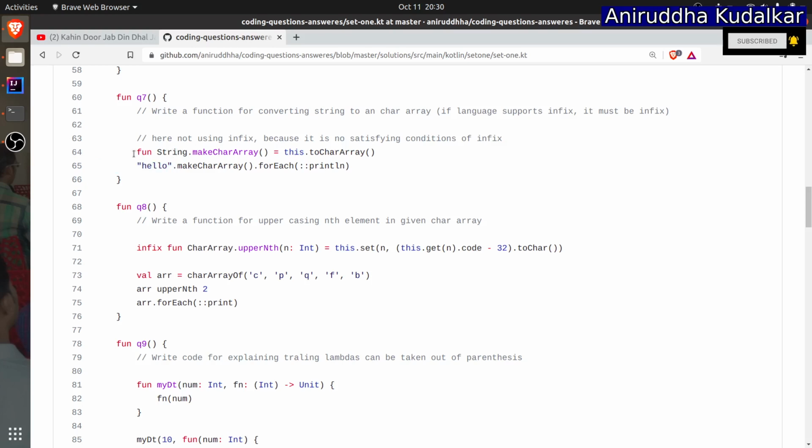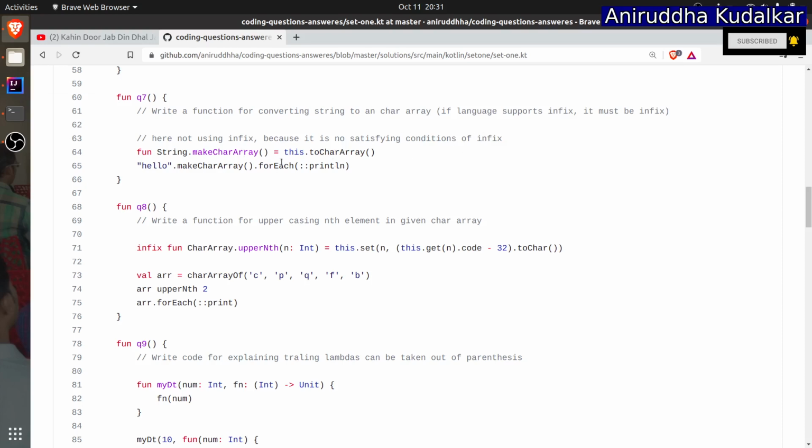So you can just use the extended function String.makeCharArray. Well, in the string there is a ready-made function called toCharArray, and here you can see I have used fun String.makeCharArray equals this. So here not using infix because it is not satisfying the conditions of the infix. I told you infix should have one parameter over here, but there is no parameter, right? And that's why you cannot use infix over here. Well, go to the Kotlin documentation and read about the infix if you want to know more.